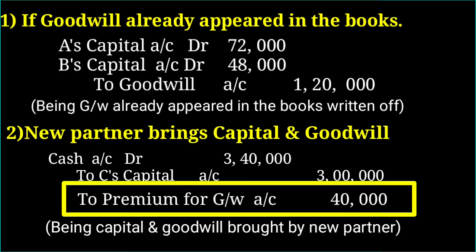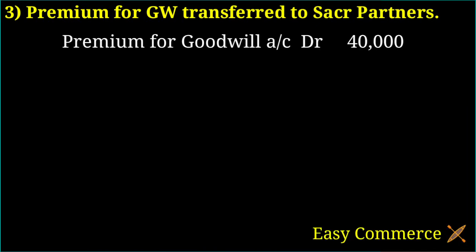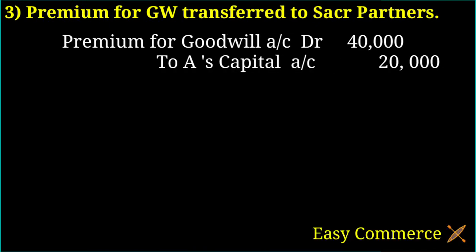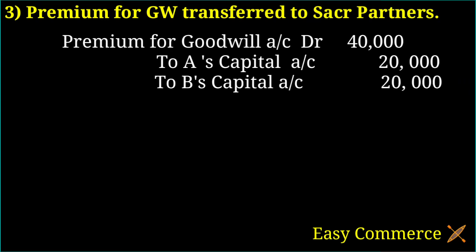That's why we credited rupees 40,000 as premium for goodwill. Now we need to distribute this premium, this compensation, to the old partners. What will we do? Premium for goodwill already has a credit balance, so we can reverse it. We can debit the premium for goodwill, then it will be set off. So the journal entry is premium for goodwill account debtor 40,000 to sacrificing partners, or the old partners.